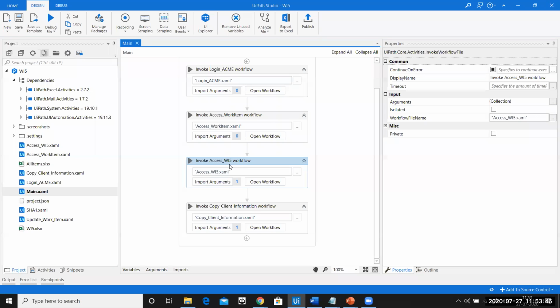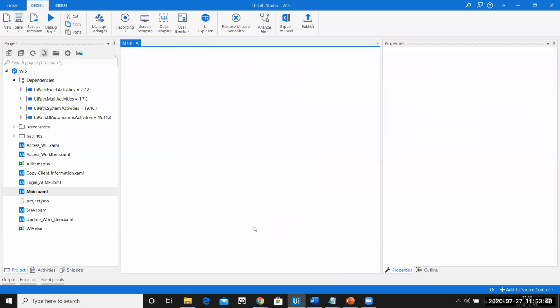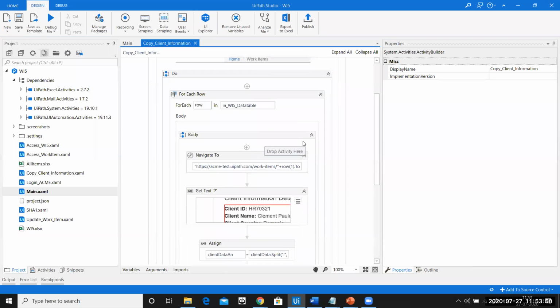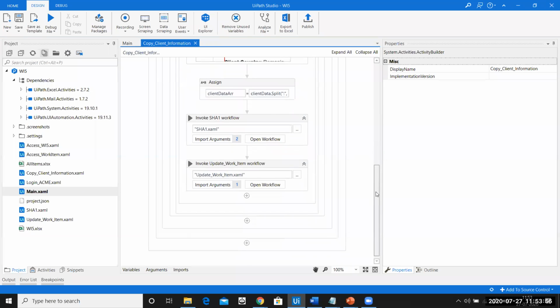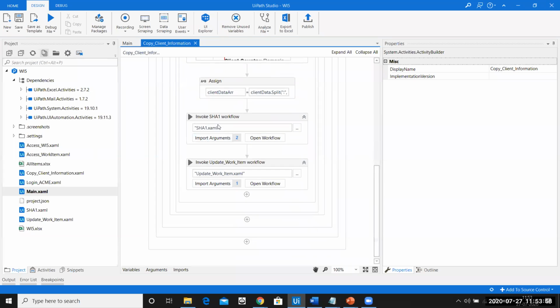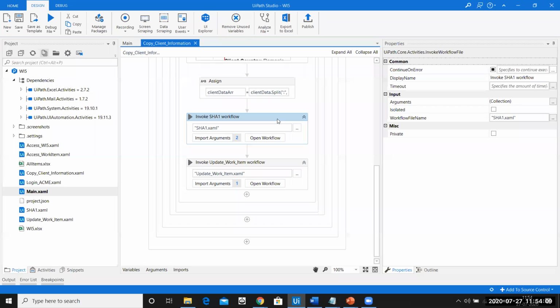After that, we need to copy the client information. So here we are copying the client information, as in the client ID, client name, and client country. After I copy, what do I do? I need to open SHA1. That's the reason I'm calling SHA1 here. For each and every WI5 element, you need to do this. So I'm calling SHA1 here.